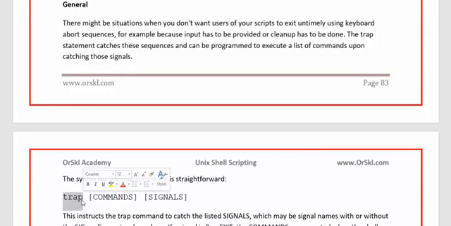So trap is a command that you can use within the script in case you want to take control of the signals that are passed from the shell to the kernel. Before the signals are passed from the shell to the kernel, they have to go through this trap. As I said, when the shell is interactive, as soon as you say Control C, the command has to first pass through the bash shell, and then bash has to pass it to the kernel. But now when you use trap, as soon as the signal is received by bash, bash will first send that signal to the trap.